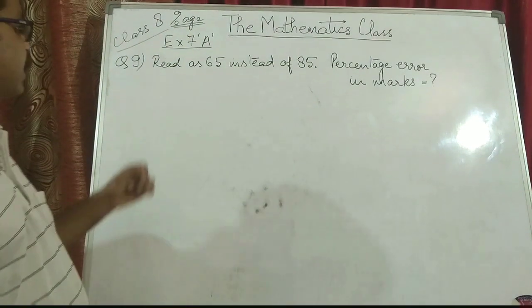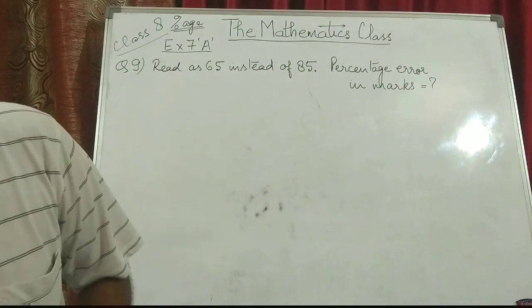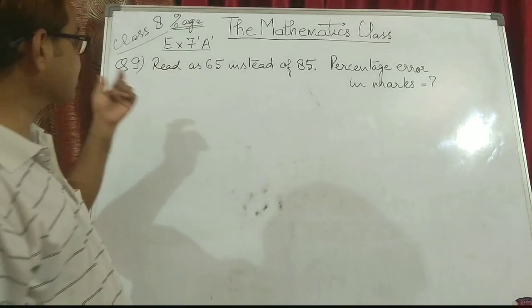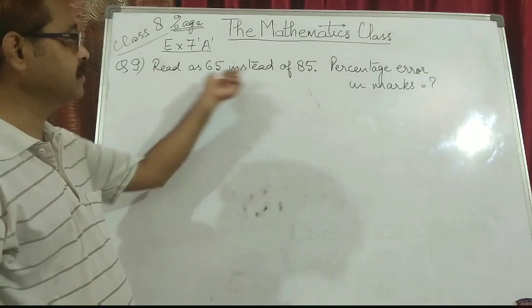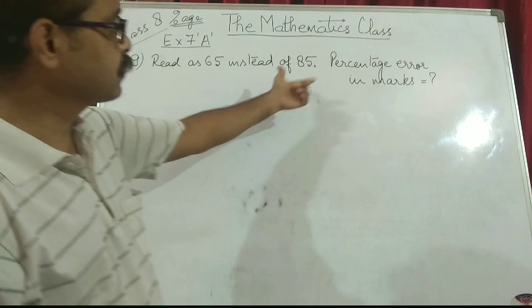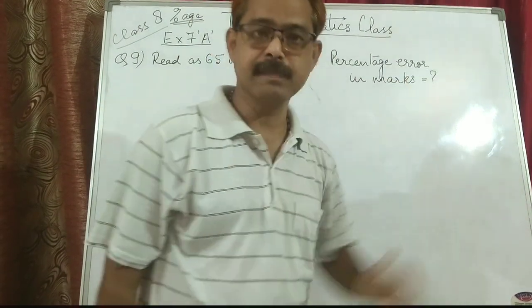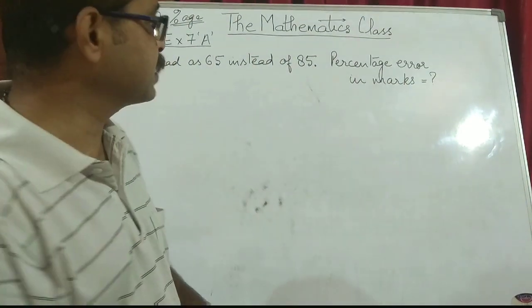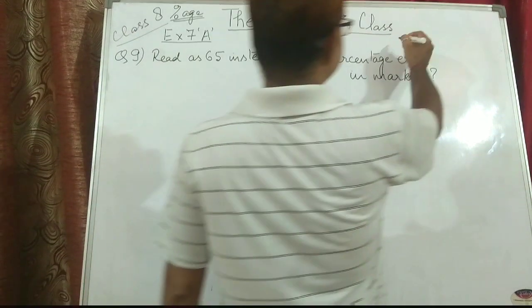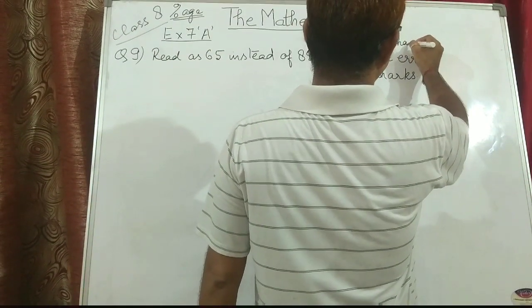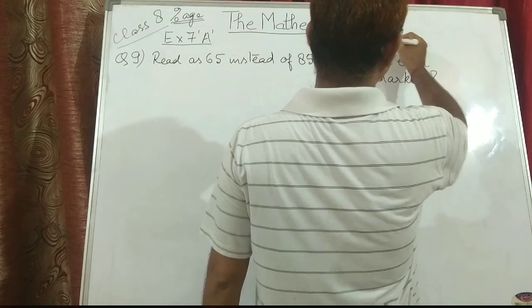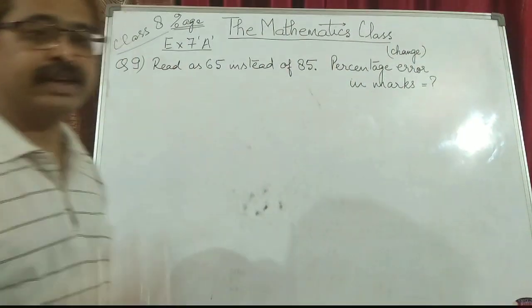What is question number 9? They say that Piyush's marks were read as 65 instead of 85. You have to find out the percentage error in marks. Percentage error basically means percentage change. In fact, you have to find the percentage change.